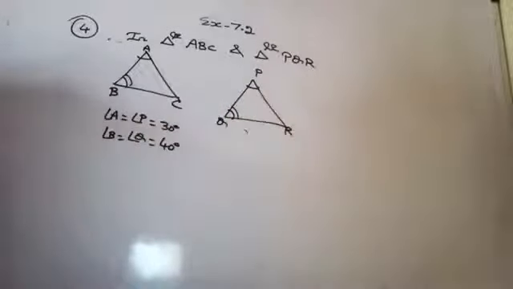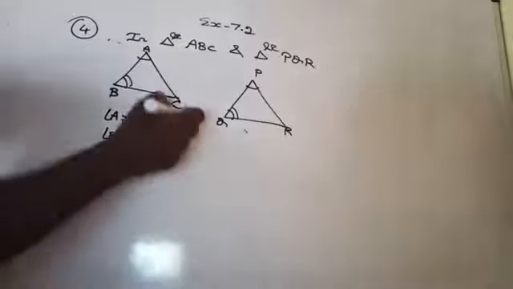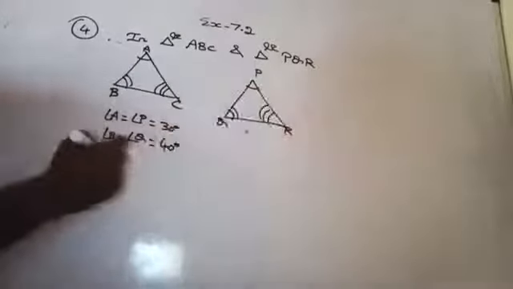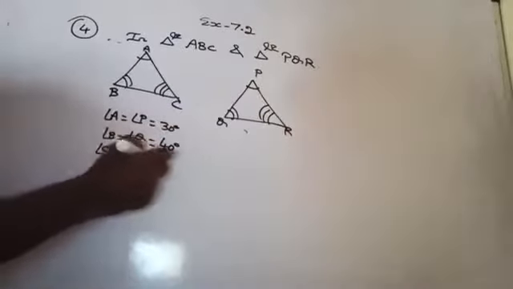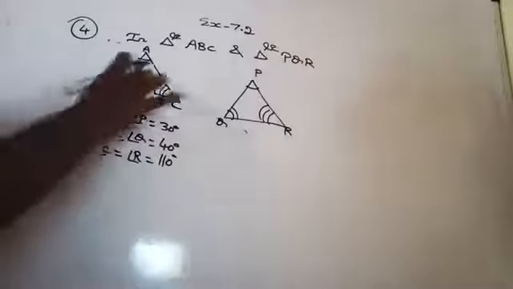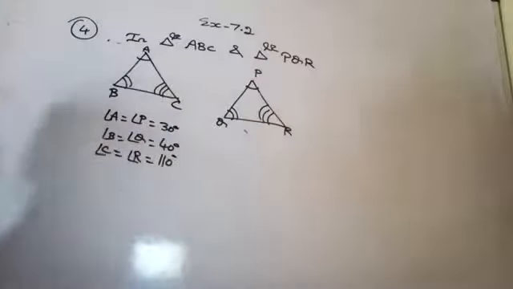Are you getting there? Yes. Angle B equal to 40 and angle Q is equal to 40. And then third one, angle C equal to 110 degree, angle R is also 110 degree. Right? Angle A equal to angle P, angle B equal to angle Q, angle C equal to angle R. A student says that triangle ABC is congruent to triangle PQR by AAA congruence criterion. Is he justified? Why or why not?